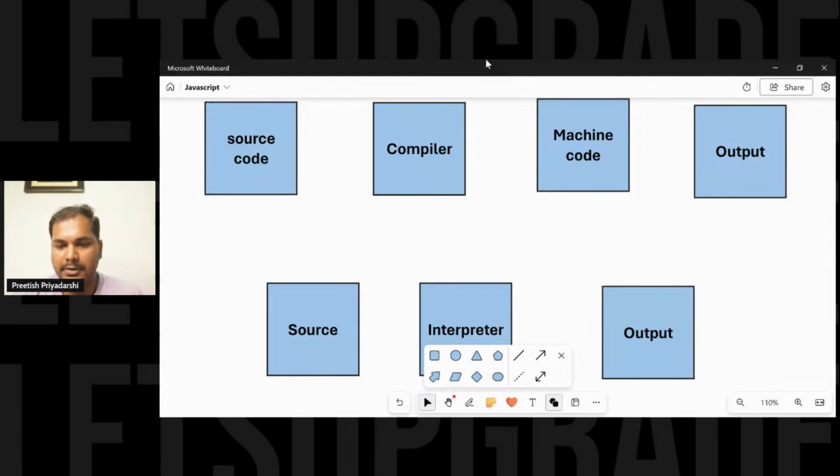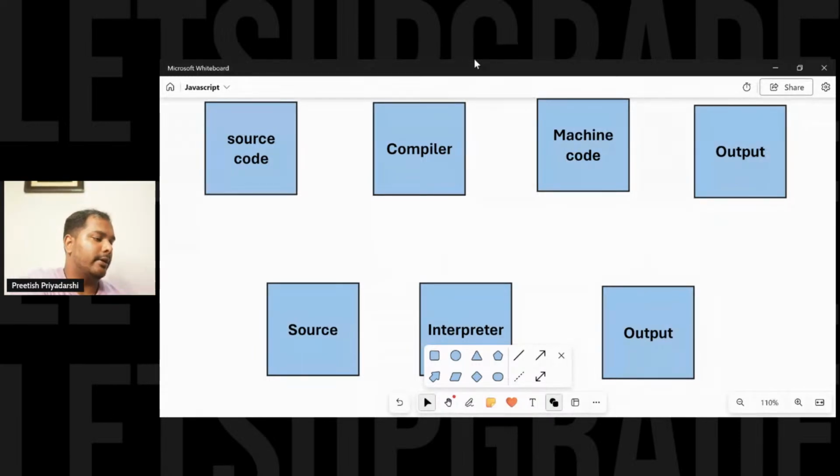Yeah, it is a Sanskar. Yes, it's a combination of both. Yes, it executes in browser. Yeah, I'll be coming to that. And machine codes are the fastest possible way to instruct a particular computer.